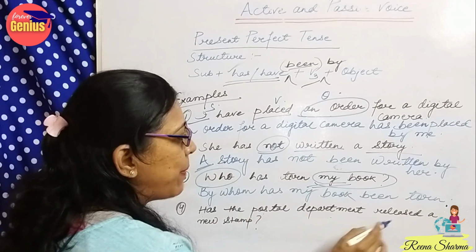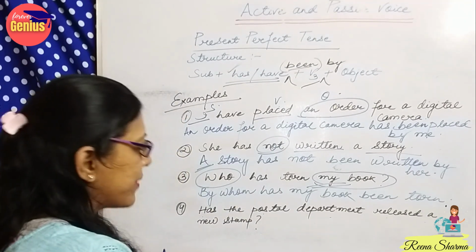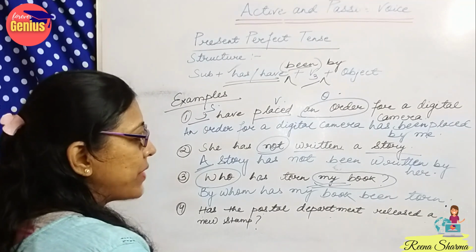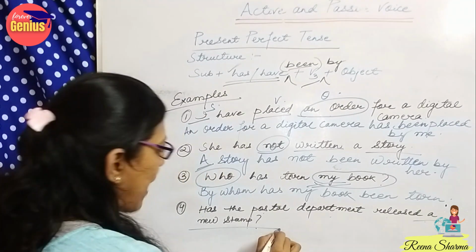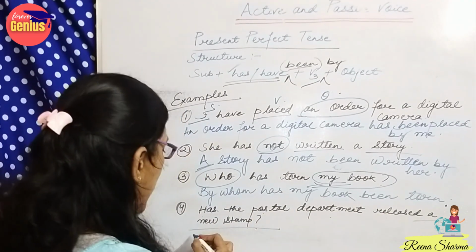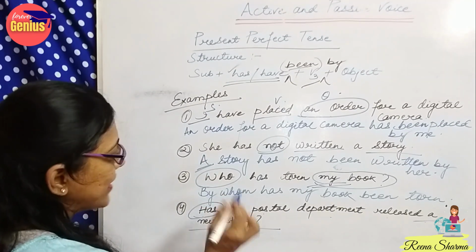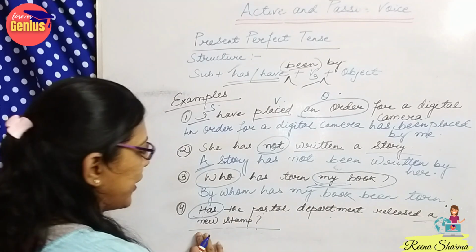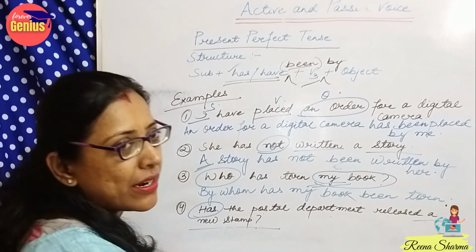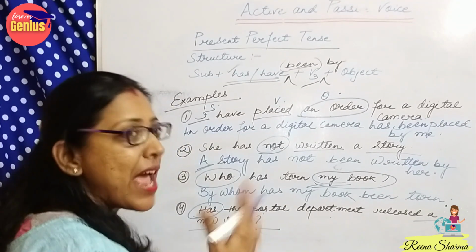Has the postal department released a new stamp? So what should be the object? A new stamp. Because it is a question, I will also start with has because a new stamp is also singular. We cannot use the format of have here.